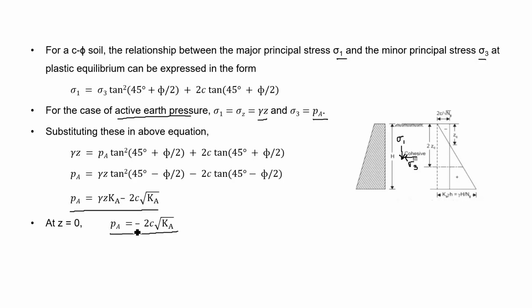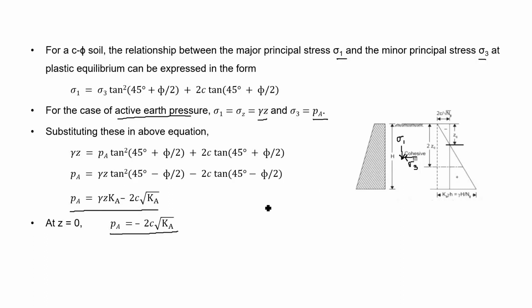So here we can observe that pressure is negative, and this negative pressure will be up to depth z0, where the pressure becomes 0. Since this pressure diagram varies linearly with the depth, from the top surface to depth z0, where pressure is 0, the soil is in a state of tension, and this is called tension zone. So if we find the active earth pressure on this retaining wall, then we need to calculate the area of this diagram.